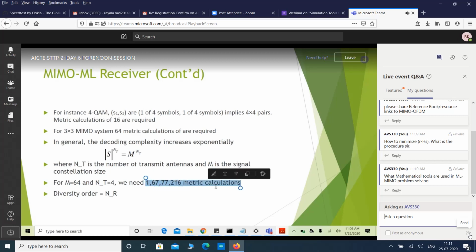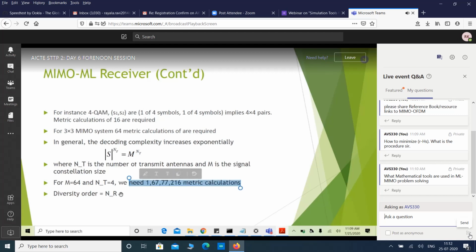For this itself, how many metrics need to be calculated? 1,67,77,216 metrics need to be calculated, and among them we need to do those many comparisons again, to find which one is the minimum one. Therefore it's very complex, practically not feasible for large values of M and Nt. However, this is the best or upper bound for the capacity, the ML receiver.